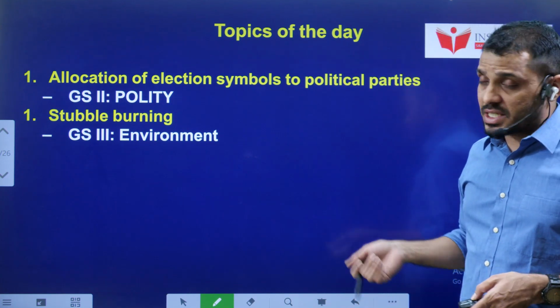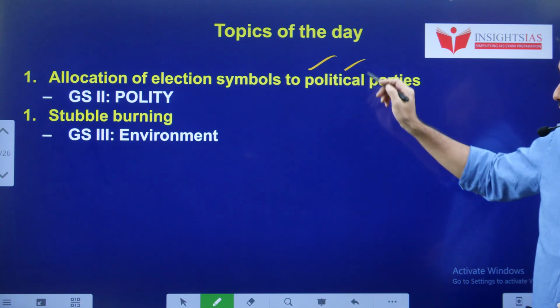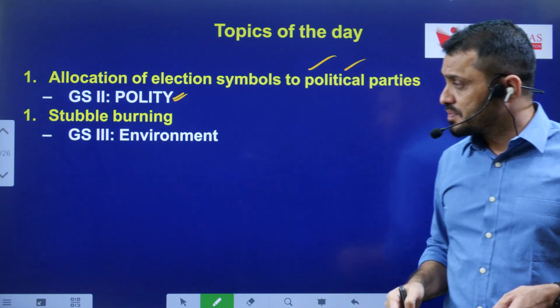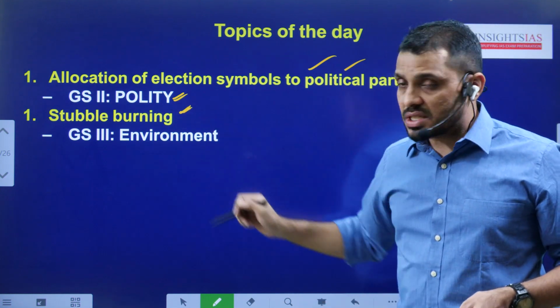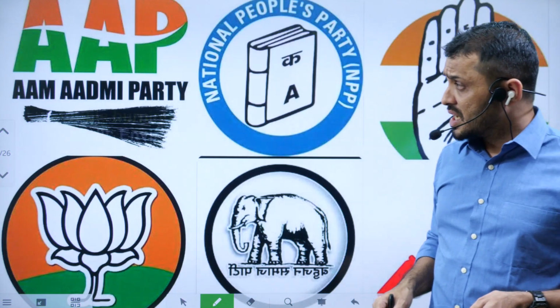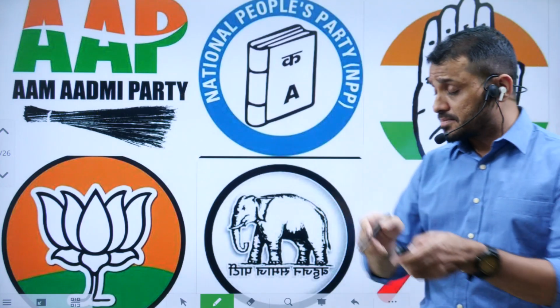Now let us focus on today's current issues. The first one is regarding the allocation of election symbols to the political parties, which is related to General Studies paper 2, that is Indian polity. Stubble burning is related to General Studies paper 3, that is environment. Now first, our focus will be on topic number 1, allocation of election symbols to political parties.